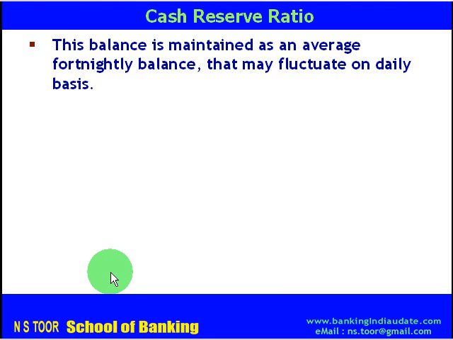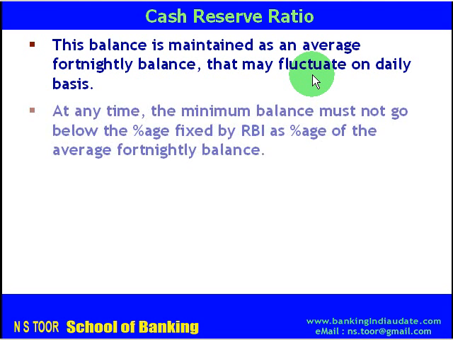Now this balance with Reserve Bank of India is maintained as an average fortnightly balance. This means this balance may fluctuate on day-to-day basis.